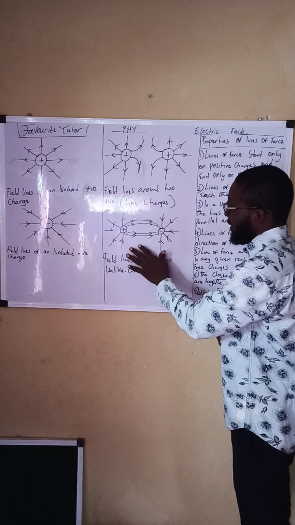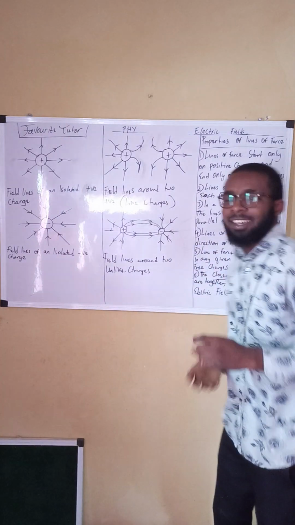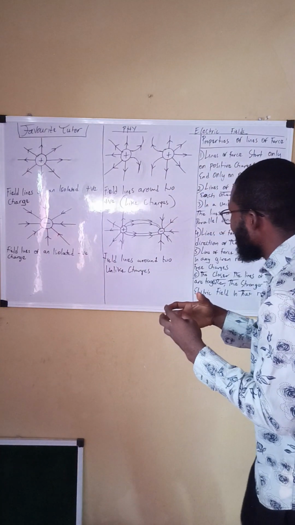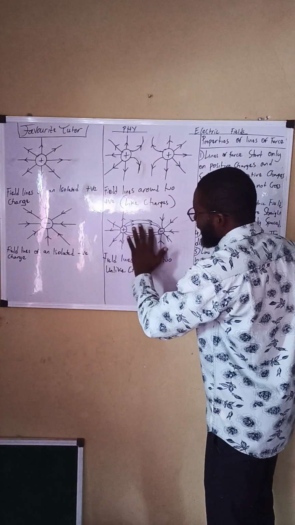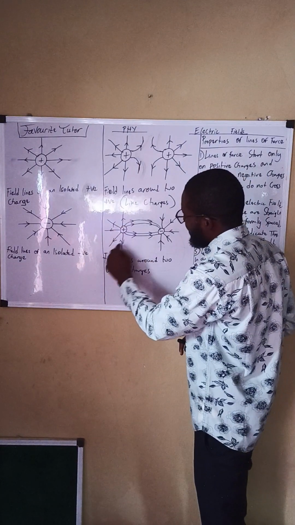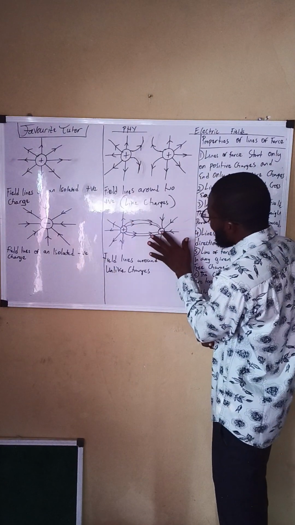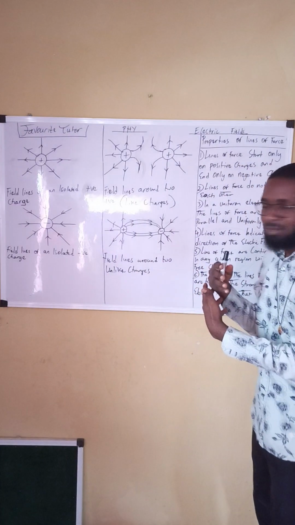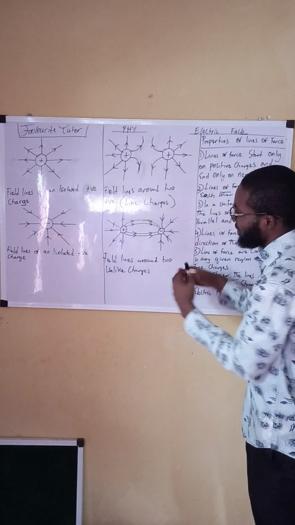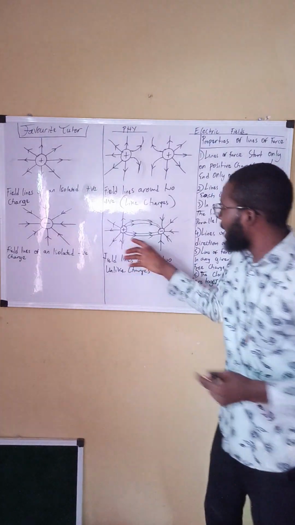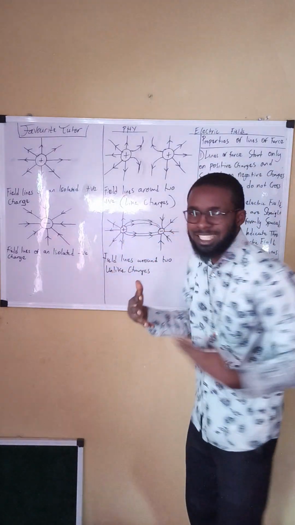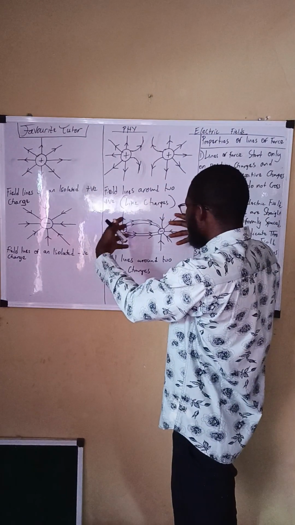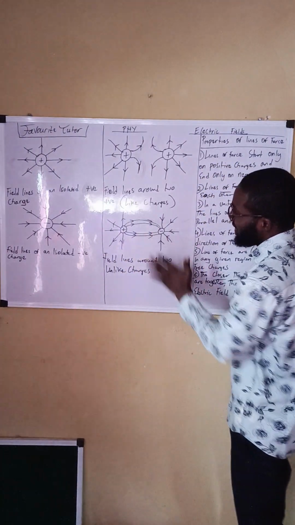Now, look at this other one. Here we have unlike charges. There is attraction between the two of them. The field right here is positively charged; you can see the arrows pointing outward. The field right here is negatively charged; you can see the arrows pointing inward. The arrow shows the direction of the field, the force. When they come together, there is attraction between both of them. This is a perfect example.